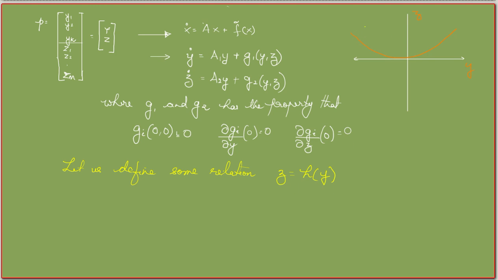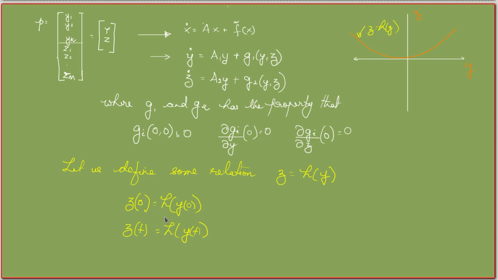We can call z is equal to h of y a center manifold if this condition is satisfied, and if this h is a smooth function. A center manifold is an invariant manifold: if I start from z of 0 equal to h of y0, that means I am in the center manifold, and for all time t, z of t is also in the center manifold, then I can say that it is an invariant manifold.